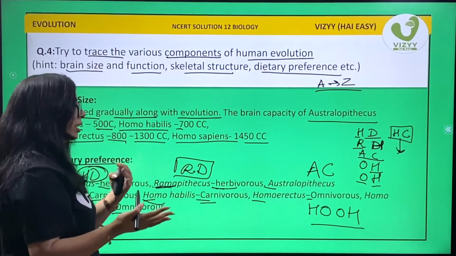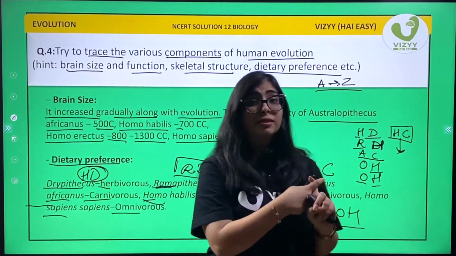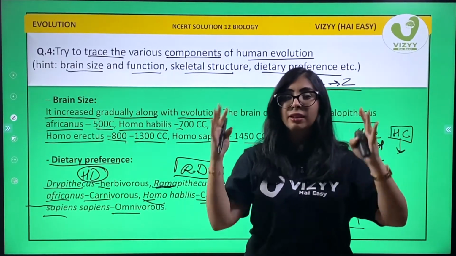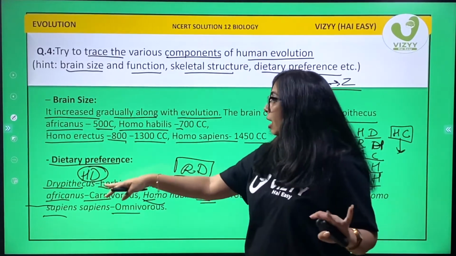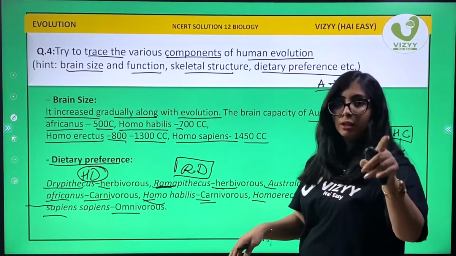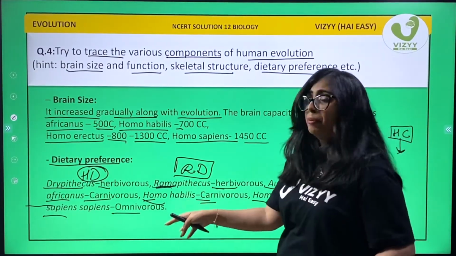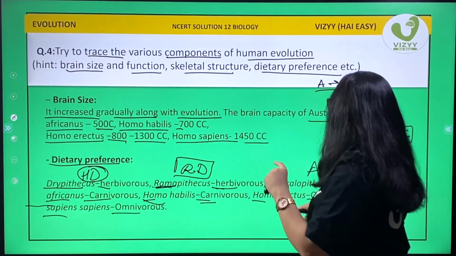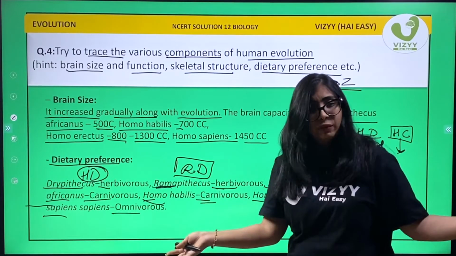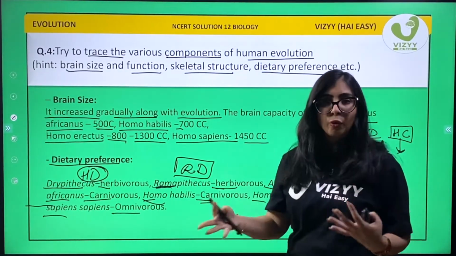Let's do it one more time. Let's start with Australopithecus. Australopithecus africanus was carnivore. Why? A, C. Remember A, C. Now, Dryopithecus, herbivore. Ramapithecus, herbivore. Australopithecus, carnivore. Homo habilis, carnivore. Homo erectus, omnivore. Homo sapiens sapiens, omnivore. Okay students, try remembering at least 4 of them.